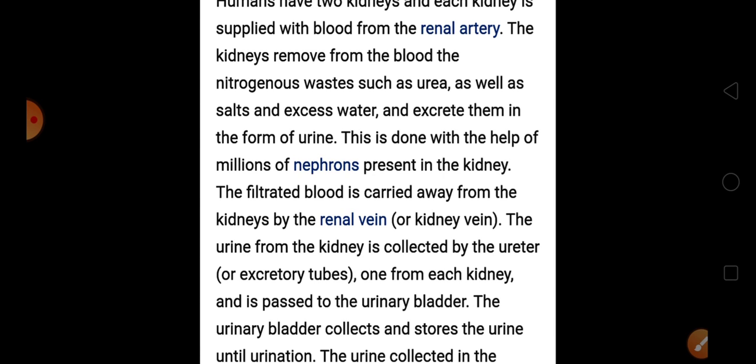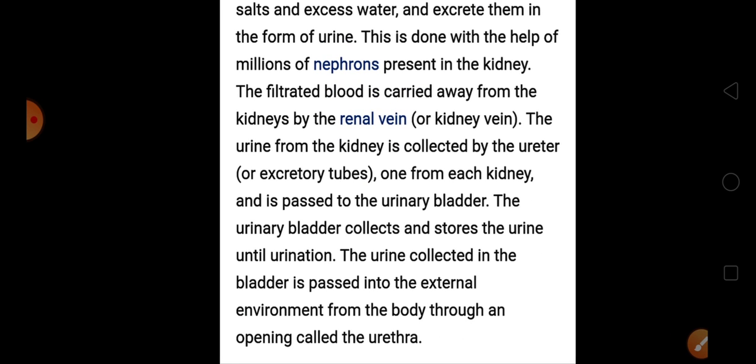The urine from the kidney is collected by the ureter, one from each kidney, and is passed to the urinary bladder. From each ureter it passes to a common bladder, which is your urinary bladder.